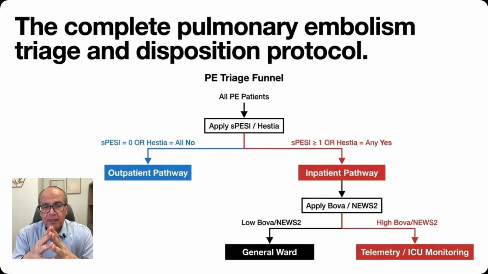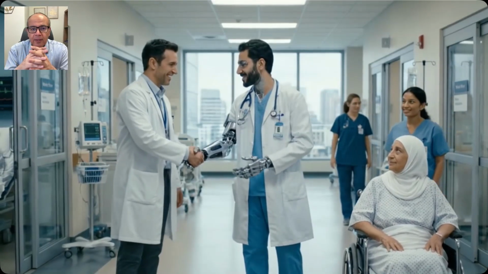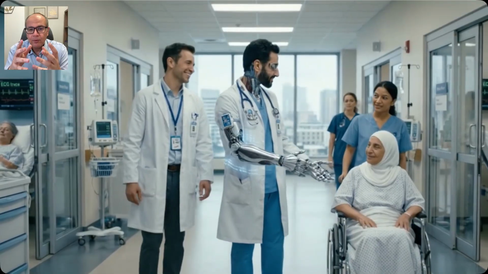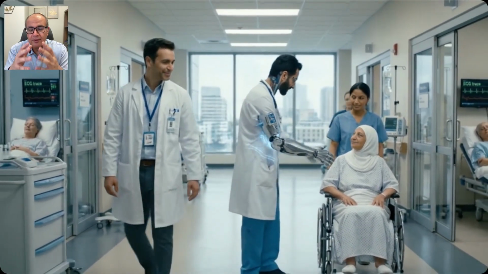And so we look into variables from the history, the physical examination, the biomarkers, and the imaging. We incorporate them into the scores, the PESI and the Hestia help us to decide outpatient treatment versus admission. And for those who are admitted, you can choose either the Bova or the NEWS to predict who will deteriorate, so he goes to the ICU, and who is less likely to deteriorate and can be managed in the general ward. And I know it's intimidating to look into all of these scores and try to learn them by heart.